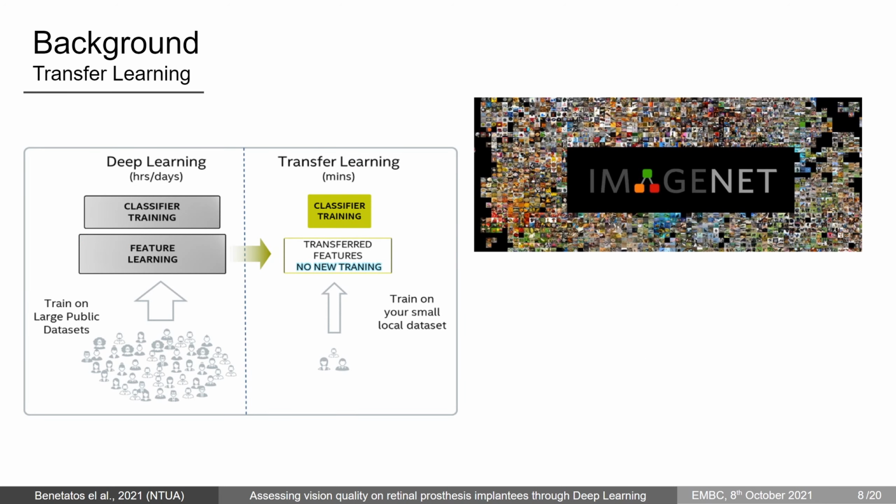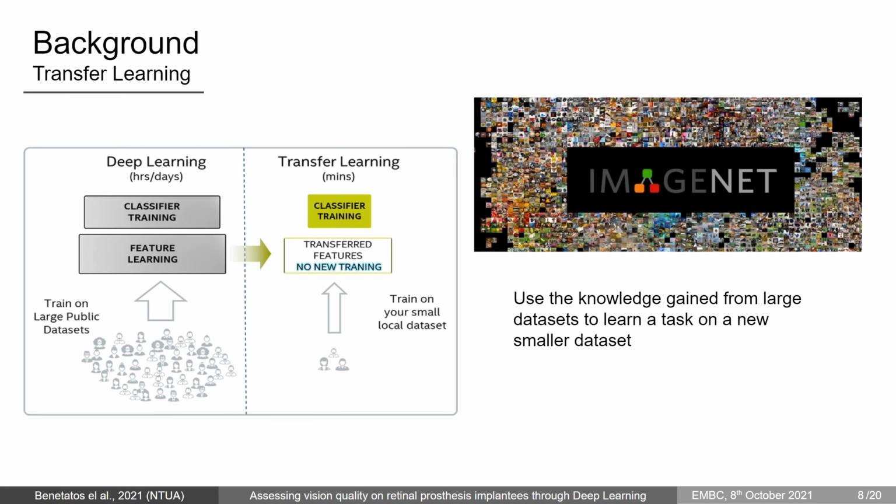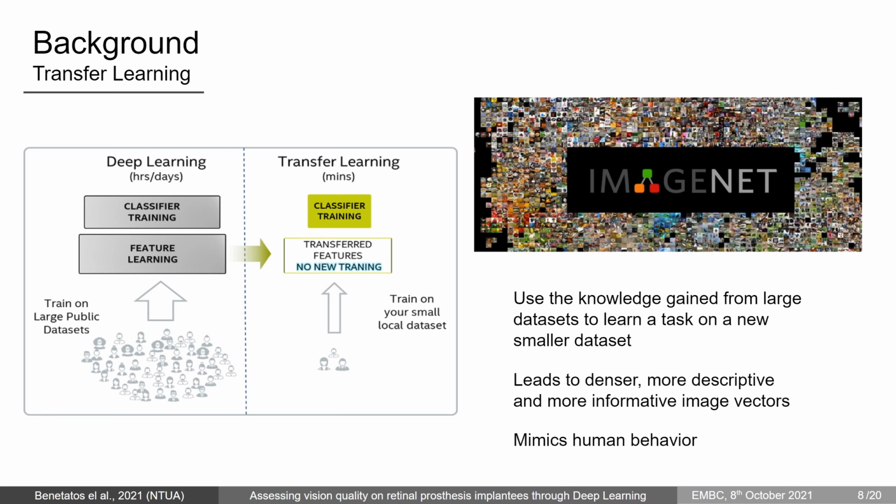Also, we use transfer learning to train the model on our data. The idea is to use knowledge gained from larger datasets like ImageNet to learn a new task on a smaller dataset like ours by only training the last part of the model. This leads to richer image vectors and also greatly mimics the human behavior of adapting knowledge from one task to another one, and it enables us to simulate the self-learning that occurs in the rehabilitation period.